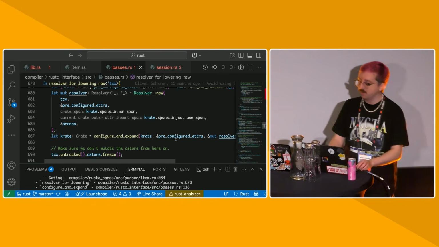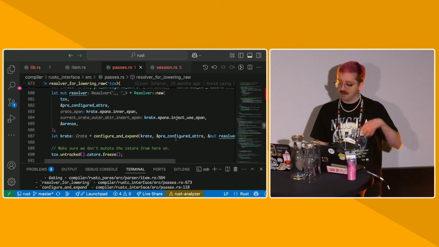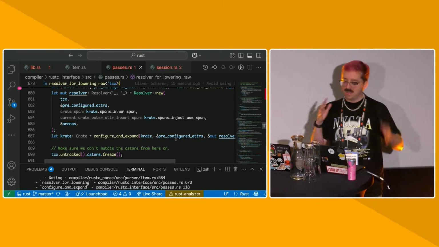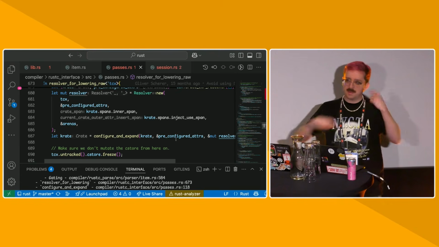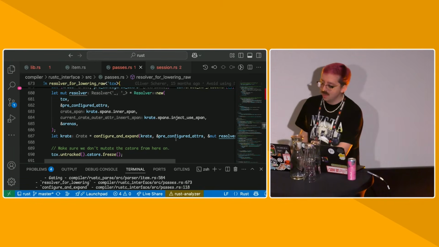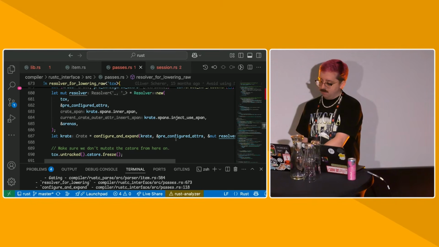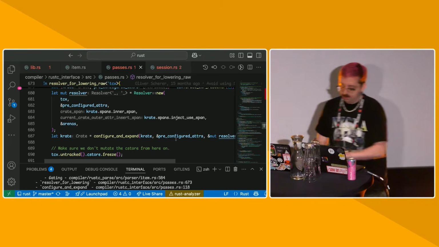a fixed point. So you can have cases where macros expand into other macros. We want to make sure that those macros aren't unstable, as in if we try to expand them again, they don't resolve to other macros that they wouldn't have in the first place. Yeah. In this process, we also do something called AST validation.